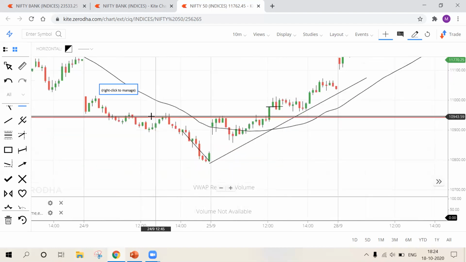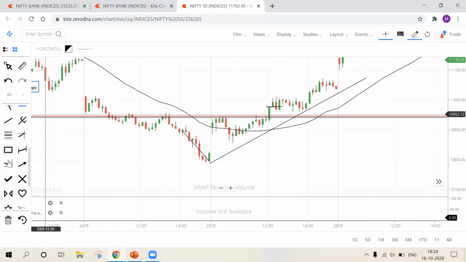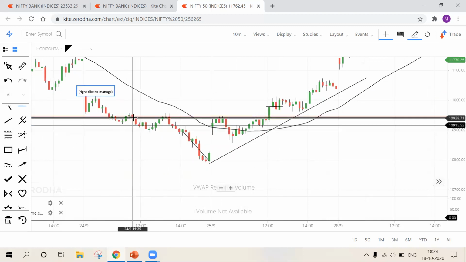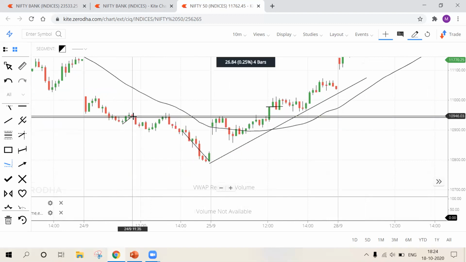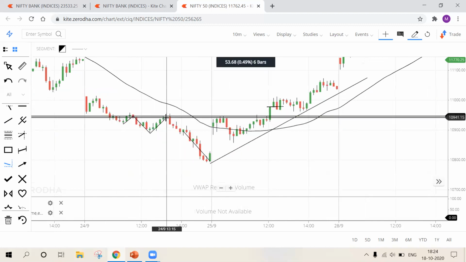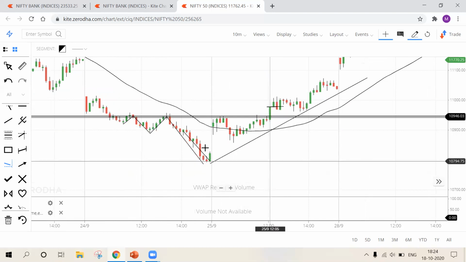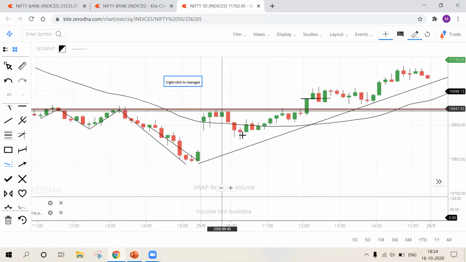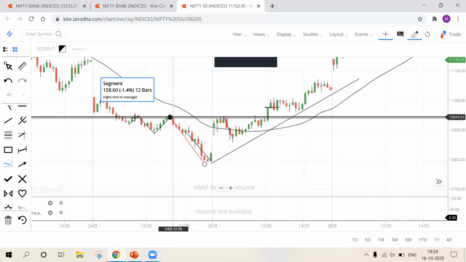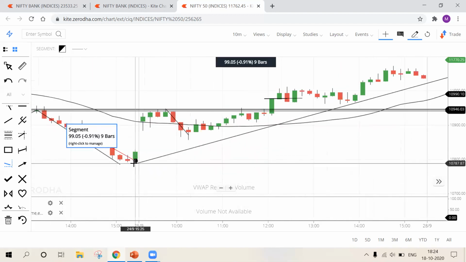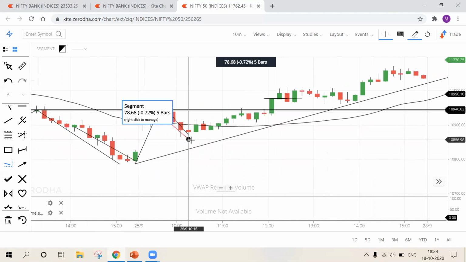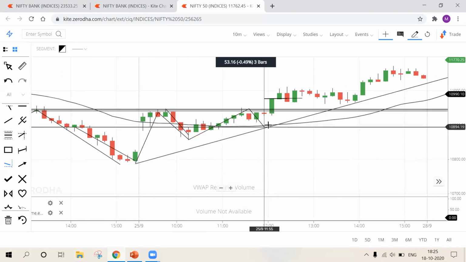Now see, this level is acting as a good support for me. Sorry, it is acting as a good resistance for me. It acted as a resistance and pushed it back towards downward, acted as a resistance and bounced back towards downward. Now see, again acted as a resistance, bounced back towards downward. So this level is a good support and resistance line for me. Now see, this is first reaction from the trend line, this is second reaction from the trend line, and this is third reaction from the trend line.